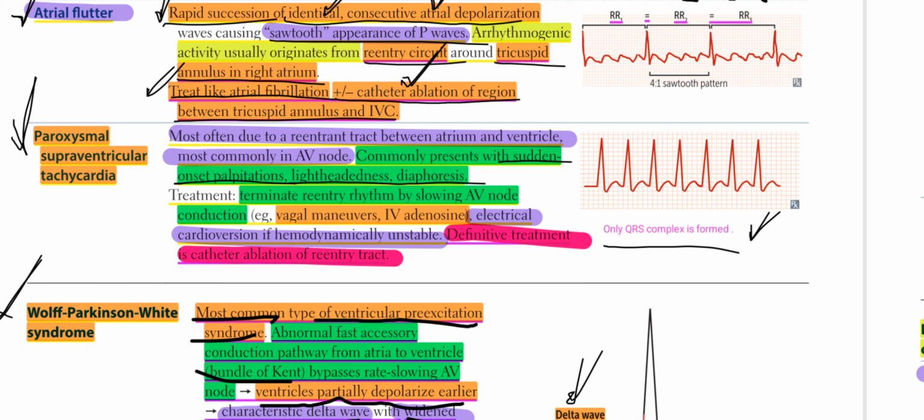Once again, paroxysmal supraventricular tachycardia, most often due to a re-entrant tract between atria and ventricle, most commonly in the AV node, commonly presents with sudden onset palpitations, lightheadedness, diaphoresis. The treatment would be to terminate the re-entry rhythm by slowing AV node conduction, vagal maneuvers, IV adenosine. Electrical cardioversion if hemodynamically unstable. Definitive treatment is catheter ablation of the re-entry tract.